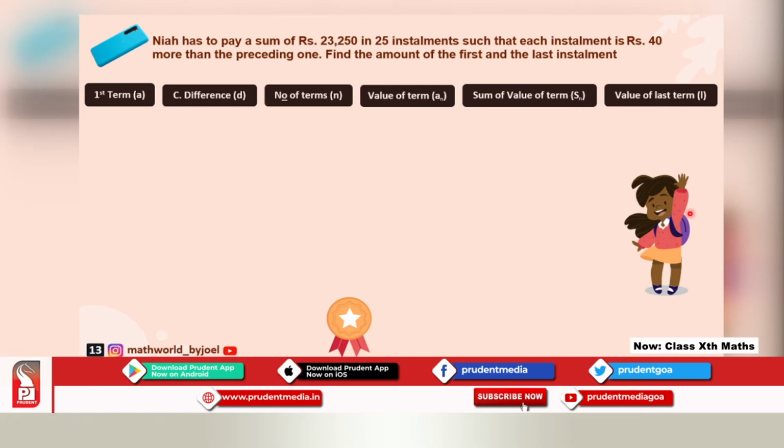So in this entire question, what are the things that we know? Probably when you are solving these problems for your exam, if you read it and write it exactly this way and continue solving, best. Even if you have not understood anything in that problem, you will still be able to solve it very easily. So what you do is, read the question back again: pay a sum of 23,250. What is the meaning of 23,250? A sum of, so that would be my Sn.